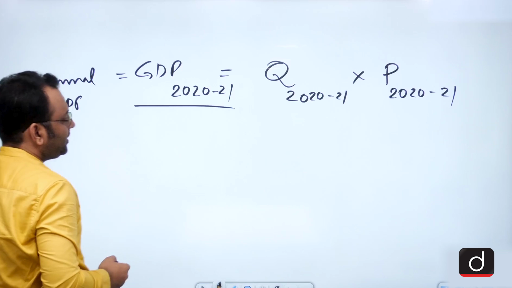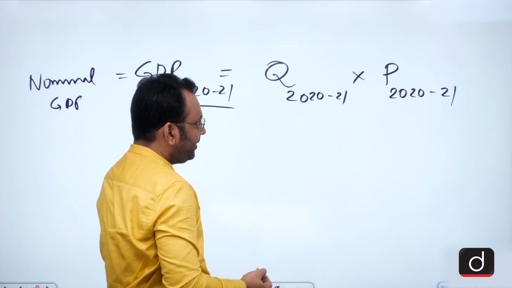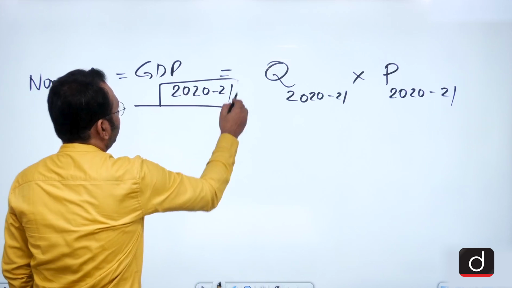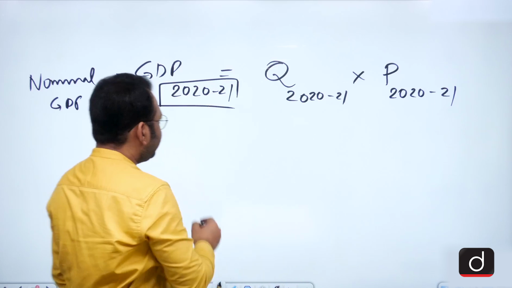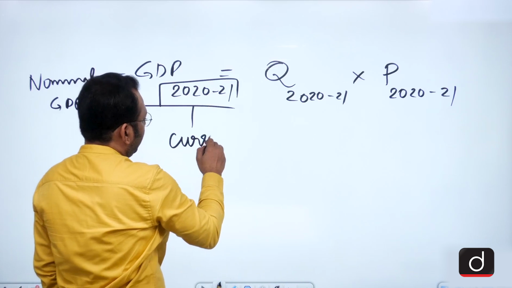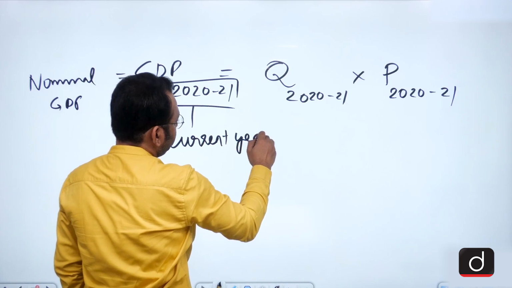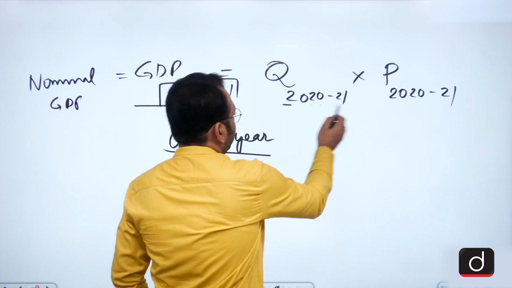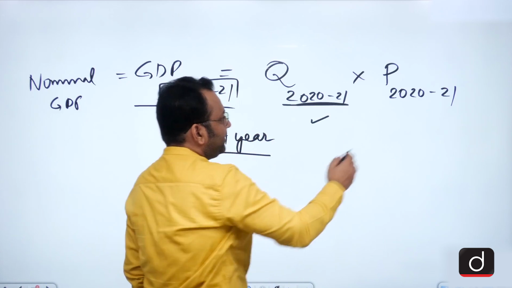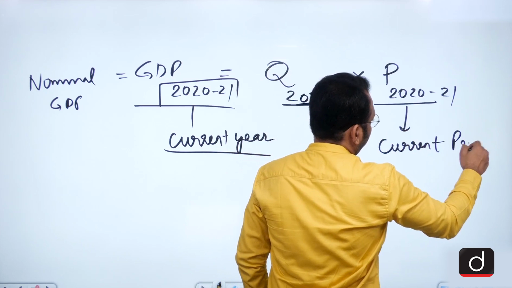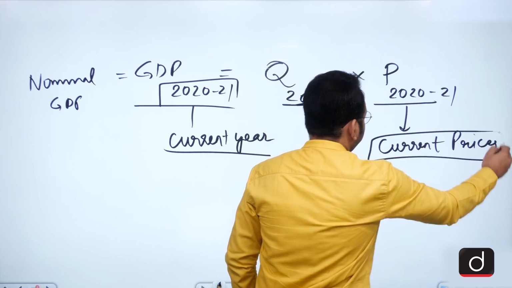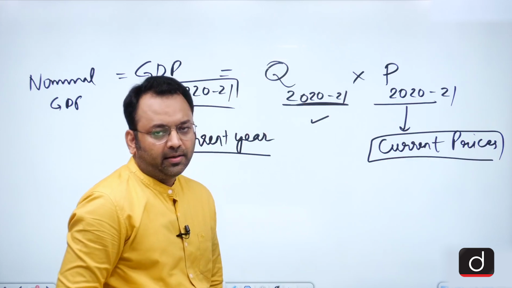GDP. Why nominal? The point is, this is the year for which we are going to calculate the GDP. Can I say this is the current year, this is the production in the current year, and these are the current prices, the prices for the current year.